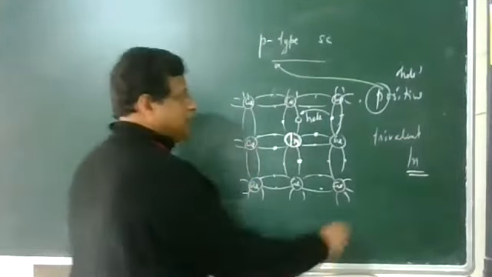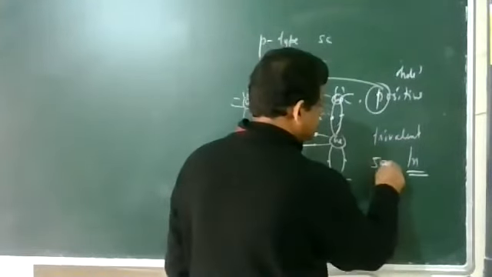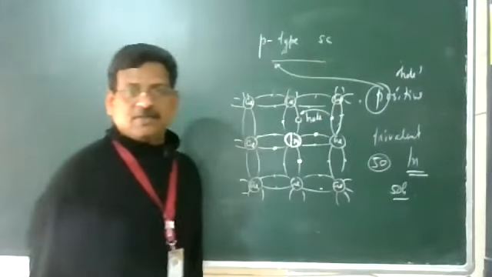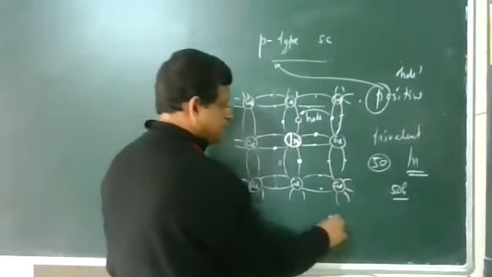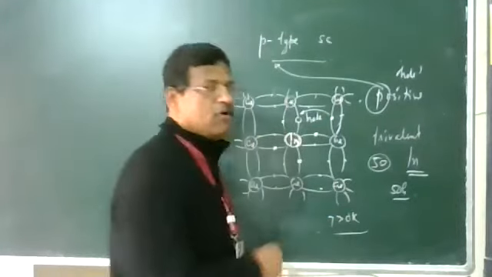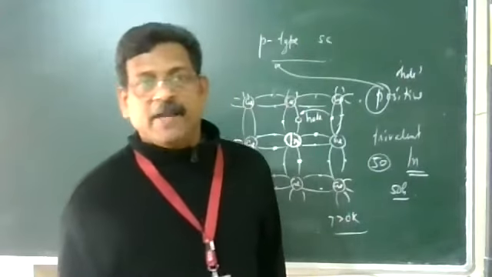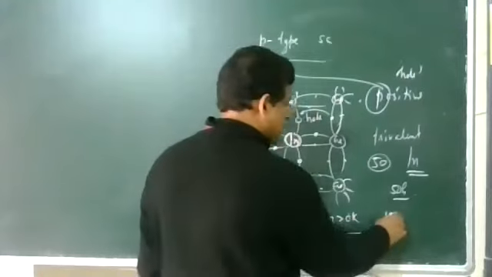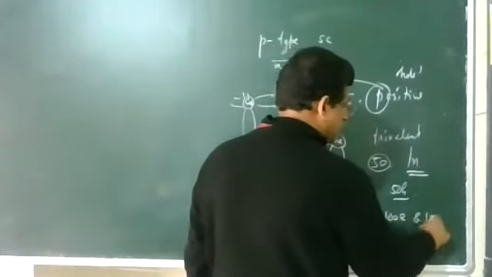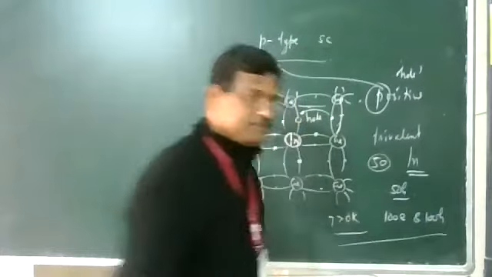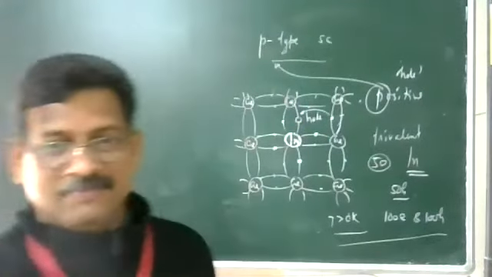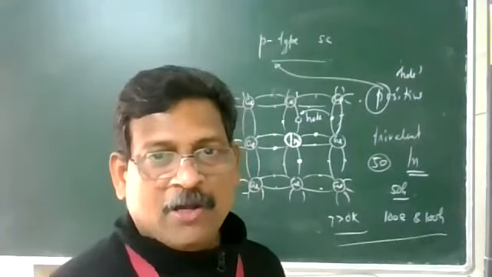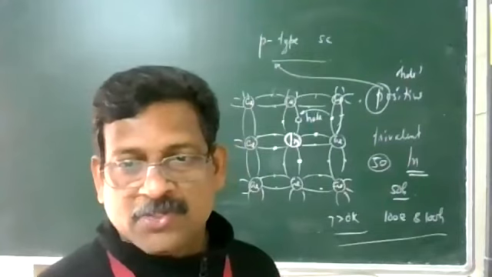So 50 indium atoms added. So how many holes are produced? 50 holes. Okay. Next, what I am going to say is that at a temperature greater than 0 Kelvin, many covalent bonds may break, producing an equal number of electrons and holes. Say 100 electrons are produced and 100 holes are produced because of temperature. That is called thermal excitation. Thermal energy will rise, many covalent bonds will break, and 100 electrons and 100 holes are produced.